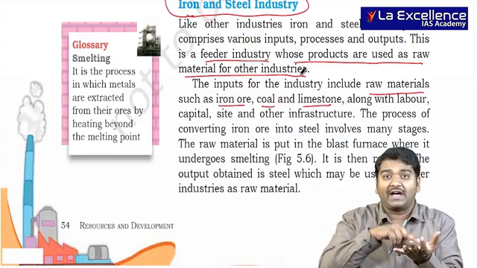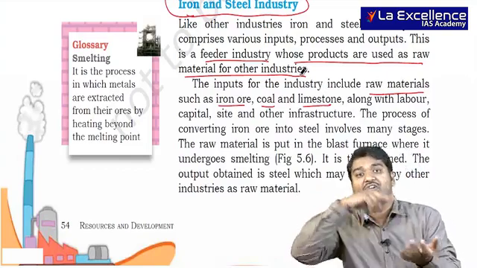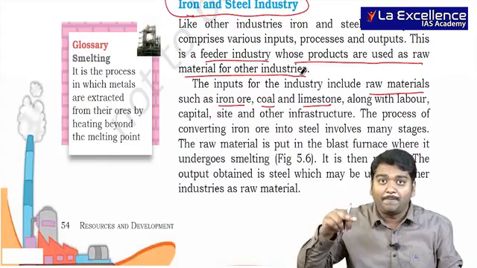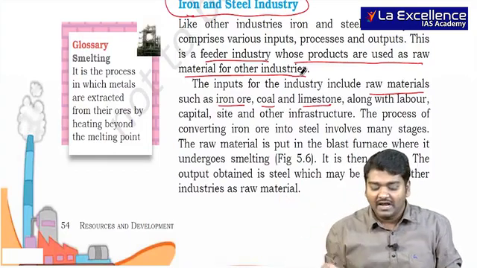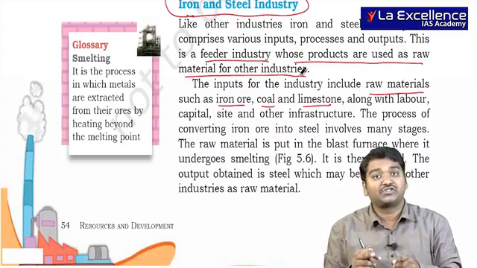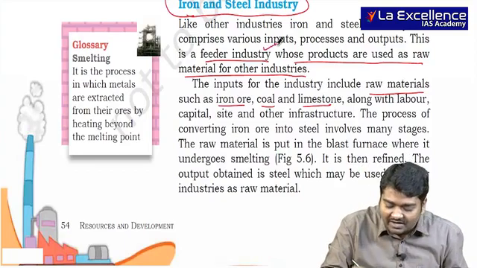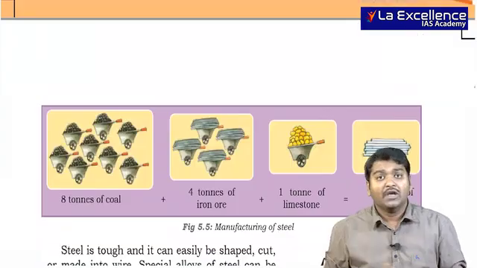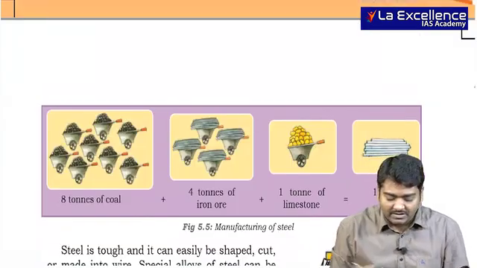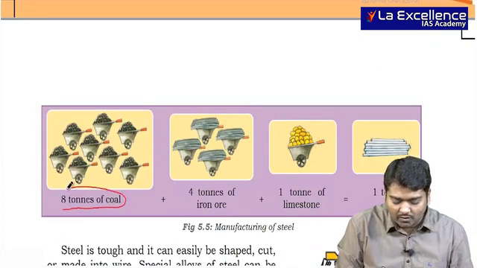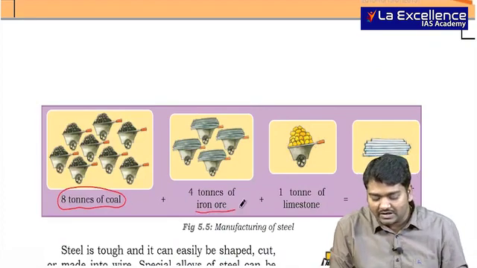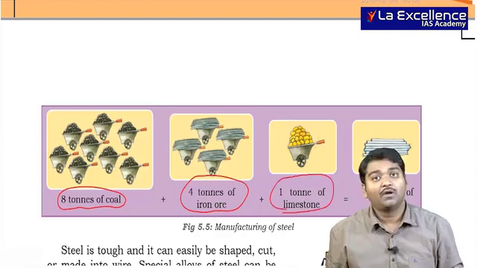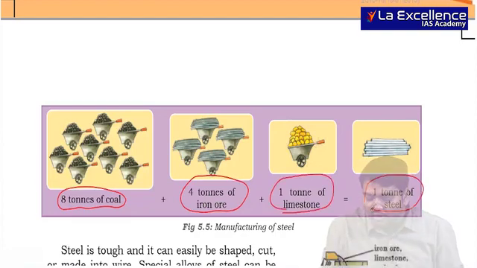Steel output of the iron and steel industry will be used in automobile manufacturing, where steel becomes an input in those industries, right? So this is very, very important for us to look at. That is a feeder industry. The second important factor that you should be aware of here is, you can see in the picture that if you take 8 tons of coal and 4 tons of iron ore and 1 ton of limestone, you get only 1 ton of steel.